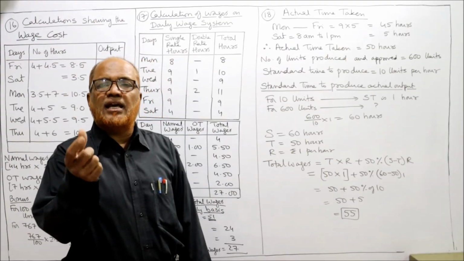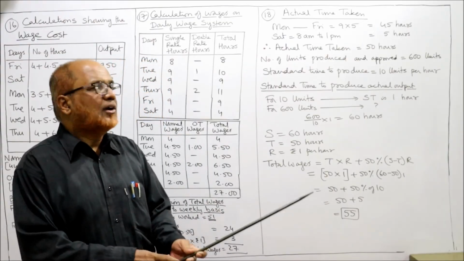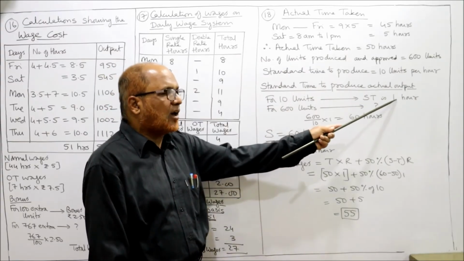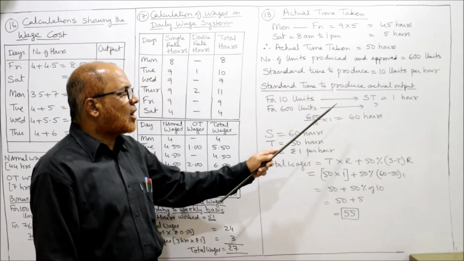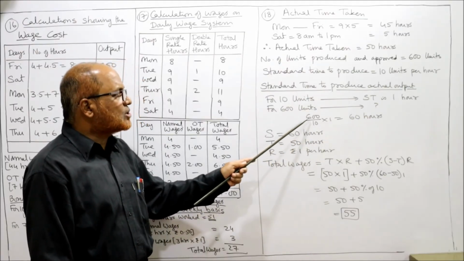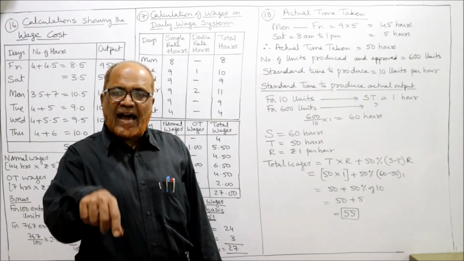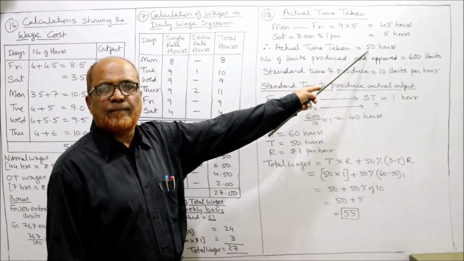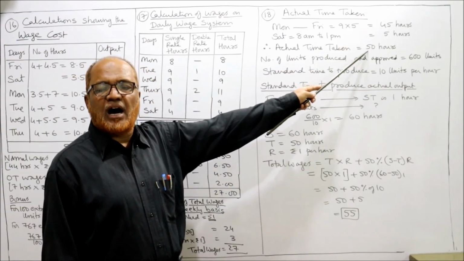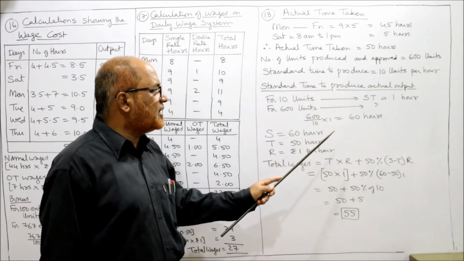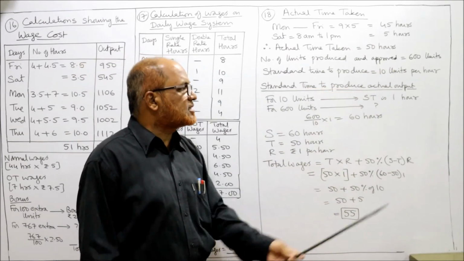How much standard time should there be for making 600 units? For 10 units the standard time is 1 hour. For 600 units how much would be the standard time? So 600 divided by 10 into 1, 60 hours. Whereas actual time taken is 50 hours. He has taken 50 hours to make 600 units, whereas standard time will be 60 hours.